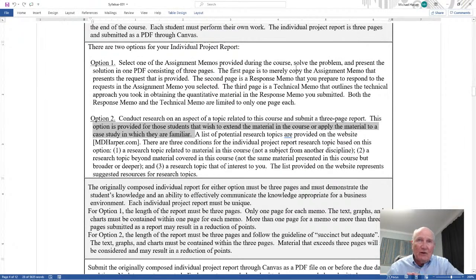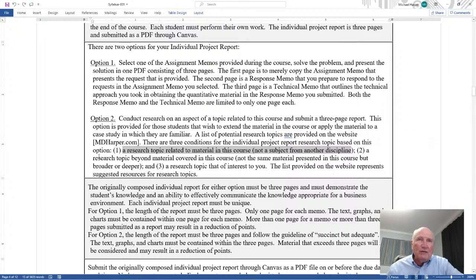However, there are 3 conditions, and a list of potential research topics will be provided on my website, mdharp.com. There are 3 conditions for the individual project report research topic based on this option. 1, a research topic related to the material in this course, not a subject from another discipline. I want to do a subject in marketing. No, you can't. It has to be operations. I want to do something in finance or management. No, it has to be operations.